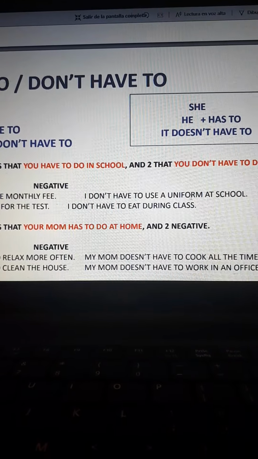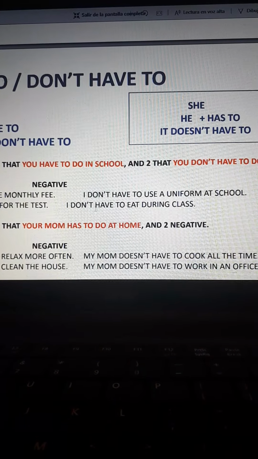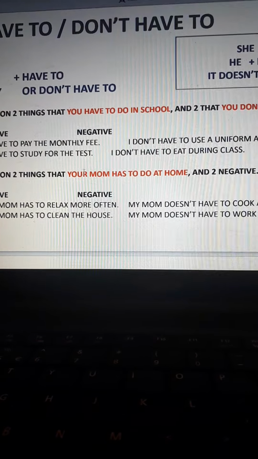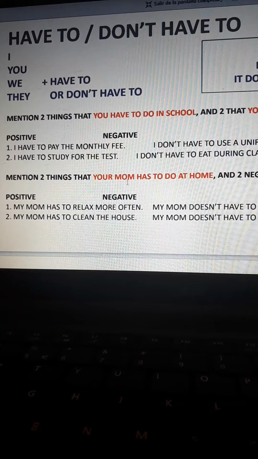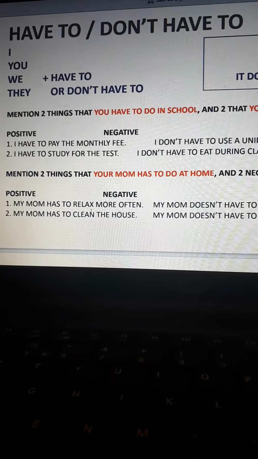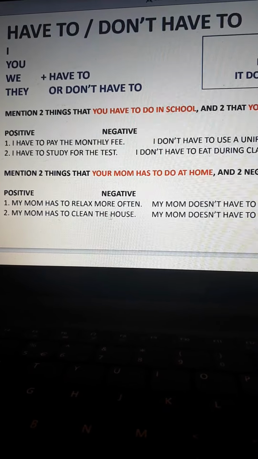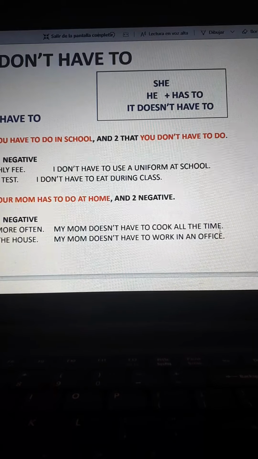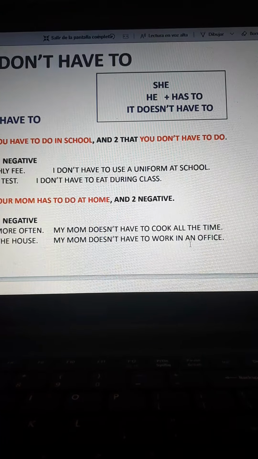I don't have to use a uniform at school. I don't have to eat during class. The same happens with the exercise about mom. I'm sorry. My mom has to relax more often. My mom has to clean the house. Negative. My mom doesn't have to cook all the time. My mom doesn't have to work in an office.